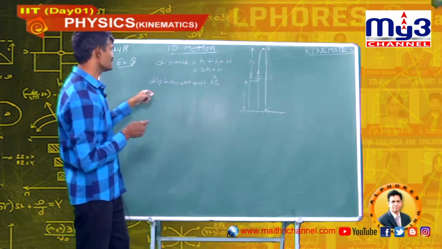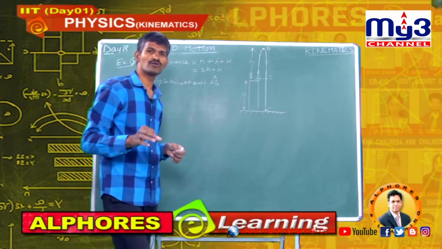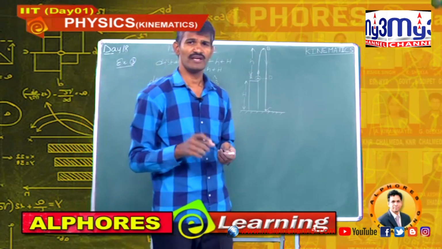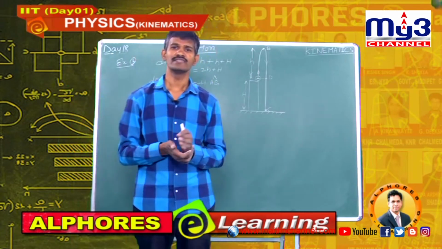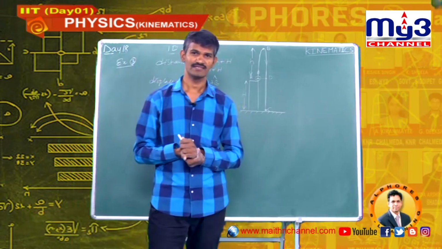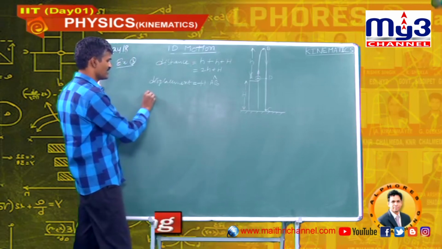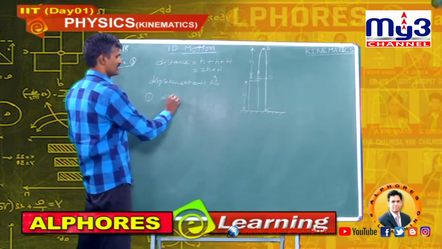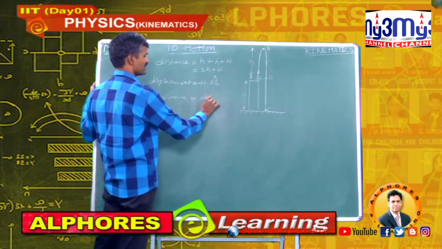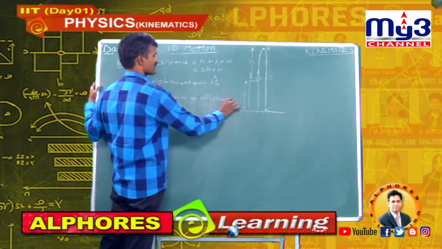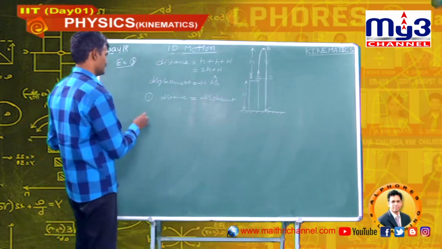Okay. So from the above 3 examples, we can conclude some points. In the first example, distance travelled by the body is equal to displacement of the body. That is, in a straight line motion, distance is always equal to displacement.